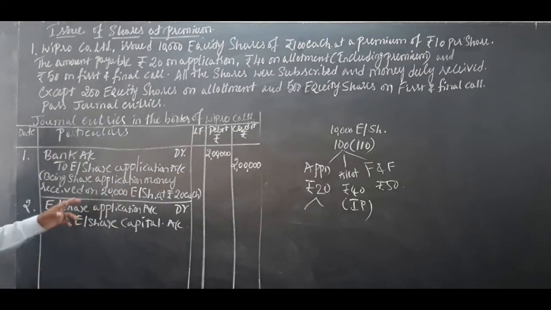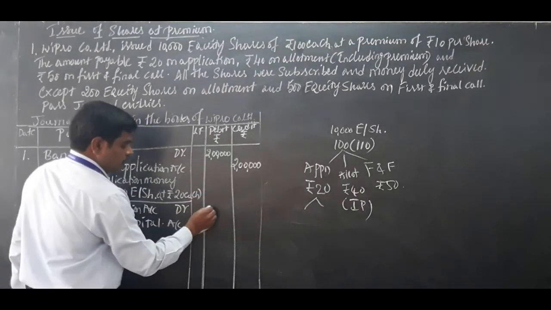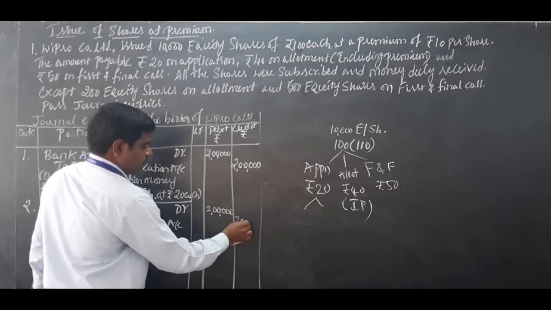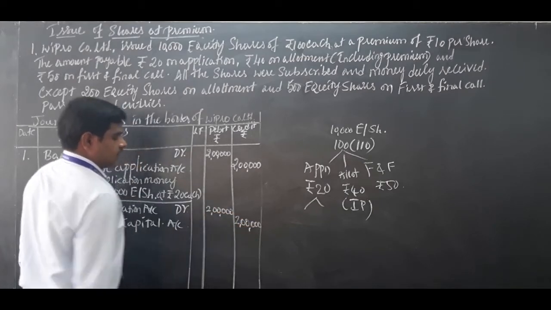So this is the second journal entry when application money is transferred to equity share capital account. Of course, 2 lakh rupees is transferred.